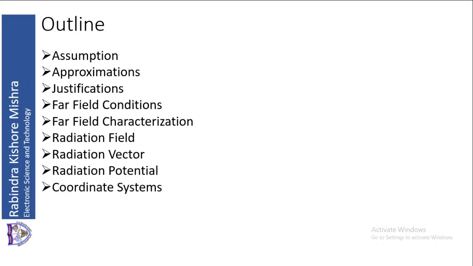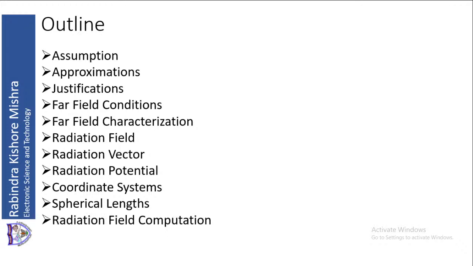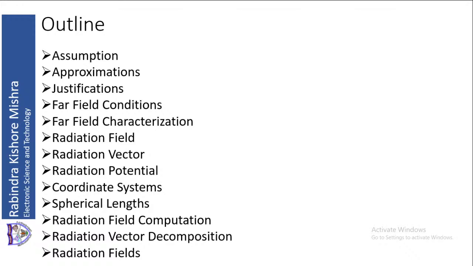After radiation potential we'll refresh our ideas on coordinate systems. Then we'll come to what is called the spherical length, linear length. Then the radiation field computation, how to compute the radiation field. Then we'll see what is radiation vector and decompose the radiation vector. Finally, we'll see the radiation field components. So this is what we are going to do in today's discussion.